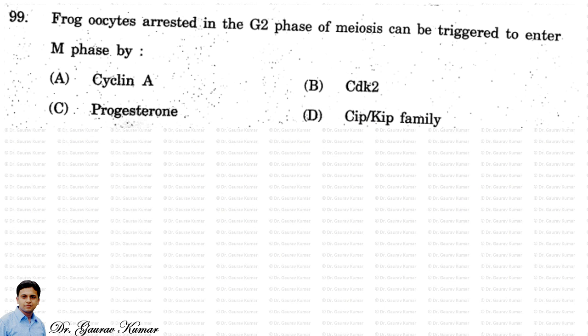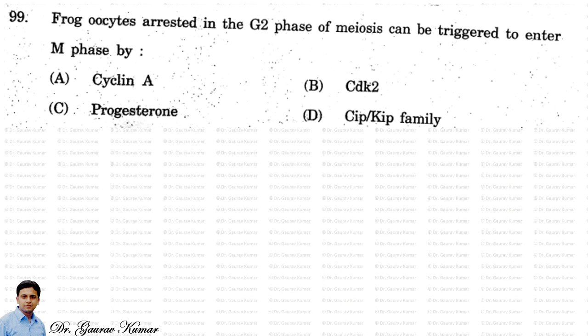Next question, frog oocyte arrested in the G2 phase of meiosis can be triggered to enter M phase by. So again, I don't know, they do not have a question on reproductive biology of angiosperms or what. They always shift from botany to zoology, and they are asking here what out of these can be used for triggering the cell arrested in the G2 phase of meiosis so that it enters into the M phase in case of frog oocyte.